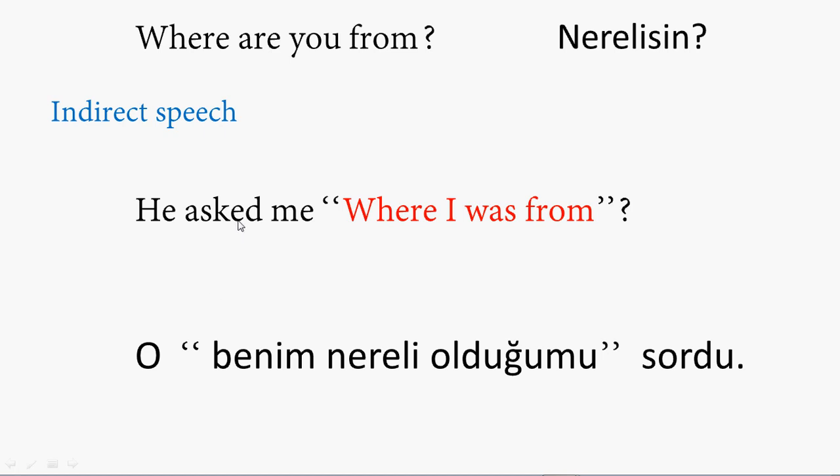Actually, you can also say "he asked me," which means I can put here bana. O bana benim nereli olduğumu sordu. Okay, this is the way that you can make examples in question forms with question words in Turkish. I'm just trying to make it as easy and simple as possible for you. I hope these simple examples help you learn the structure and the pattern, how we make the sentences in Turkish in reported speech.